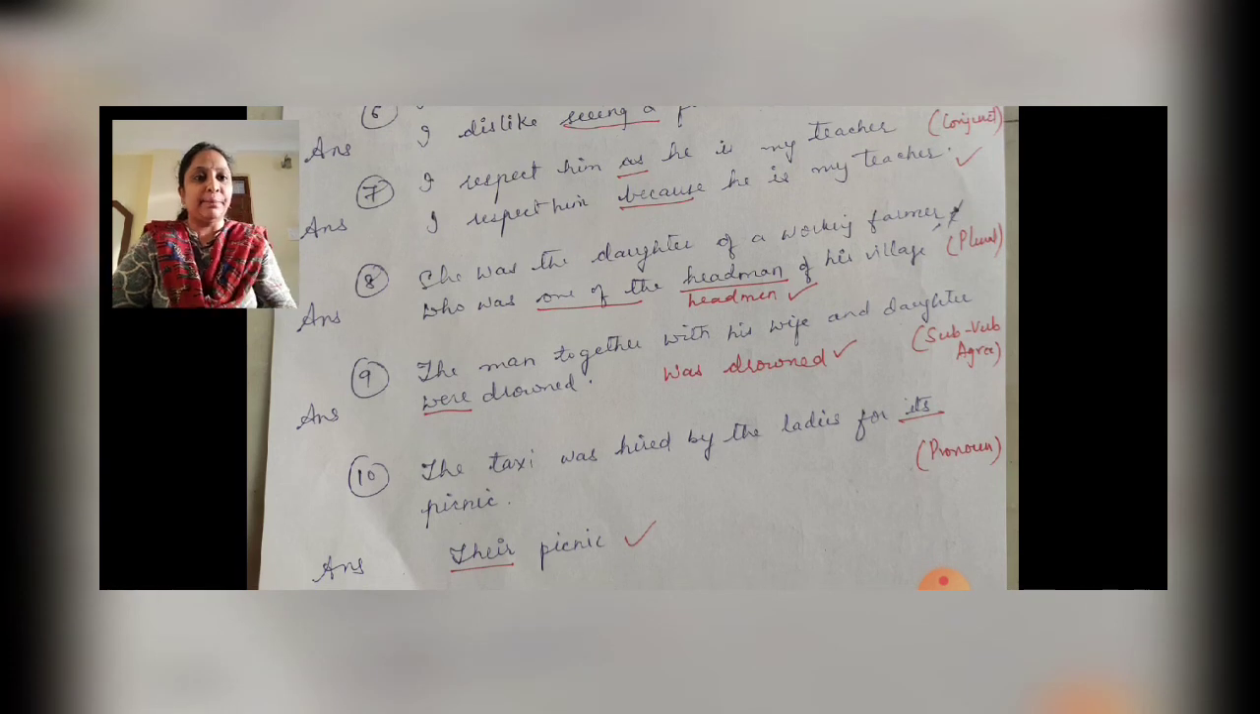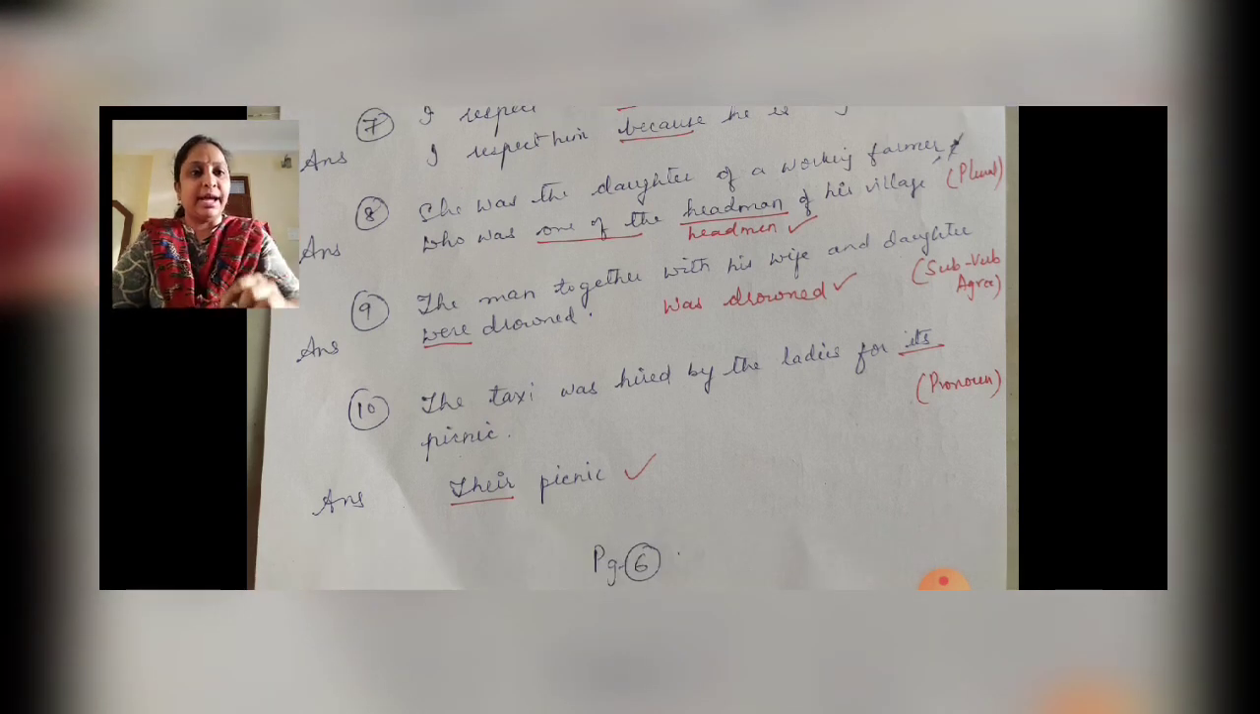And then the man together with his wife and daughter were drowned. So this example is related to the subject verb agreement. We have learned it in unit 1. So the man together with his wife, whenever the preposition with is used along with the noun here, it means it is a singular noun. So we have to use the singular verb. When the subject is singular, the verb should also be singular. So the man together with his wife and daughter was drowned.